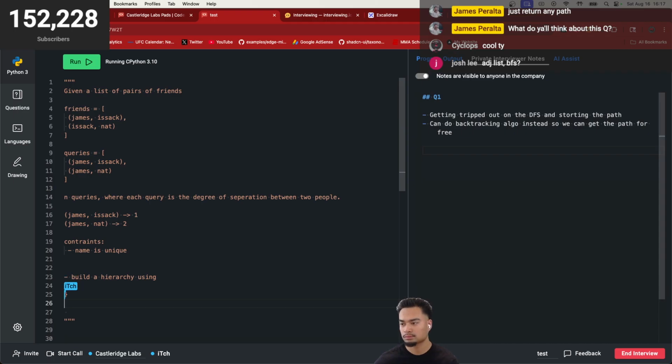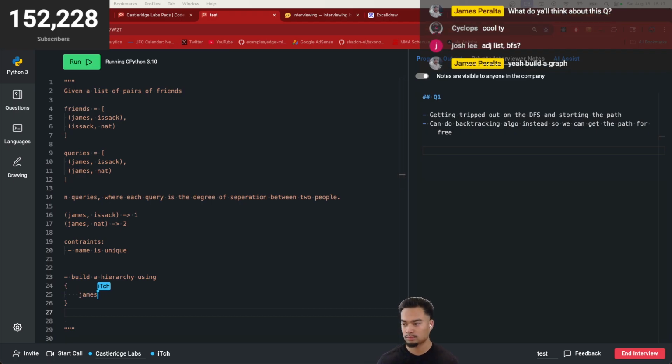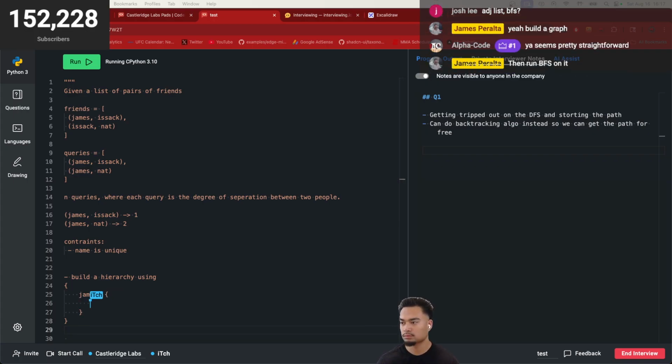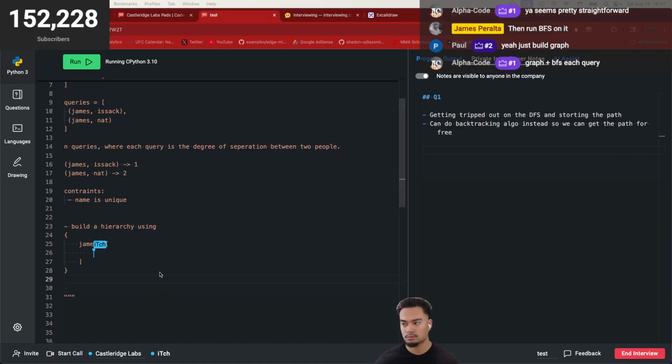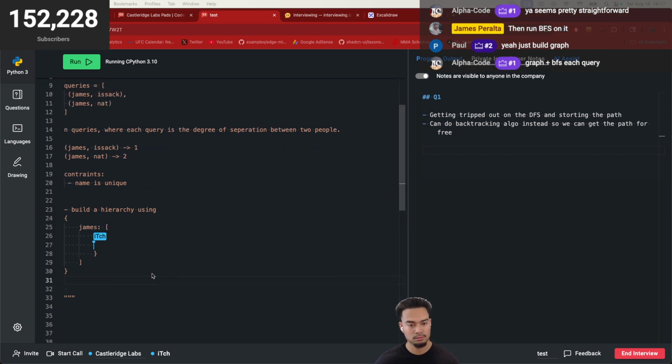For these examples you gave, we're going to have James. James is going to link to multiple people, so it could be an array of objects. James links to Isaac.